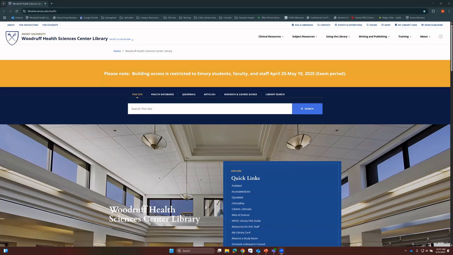JSTOR is a database that we subscribe to here at the library, and it gives you access to a lot of articles that you might not find on other platforms like PubMed.